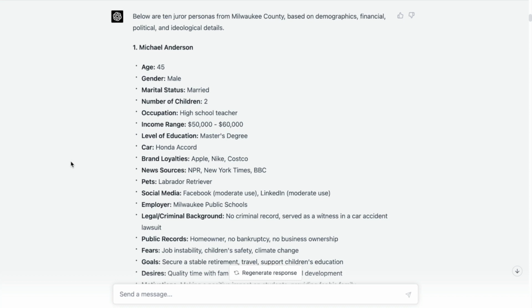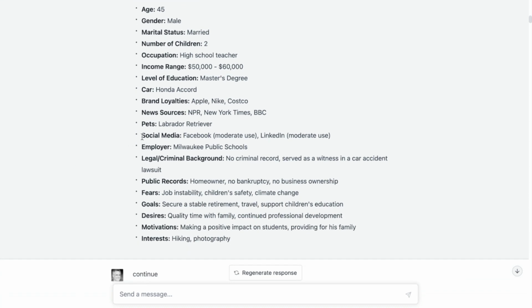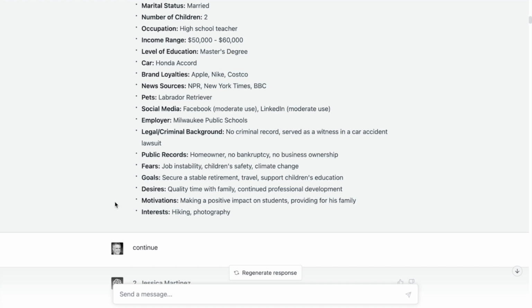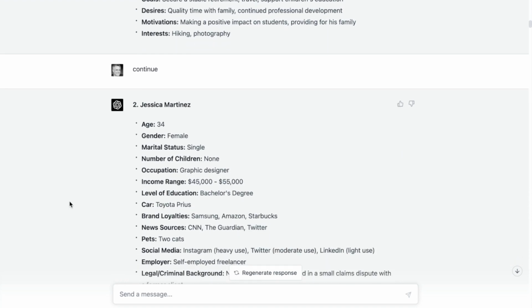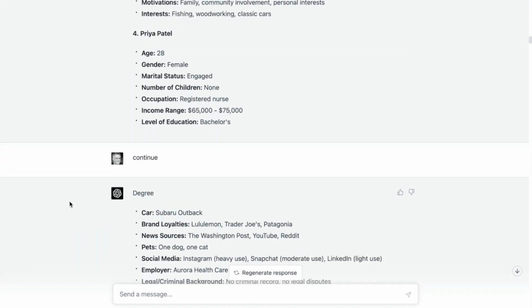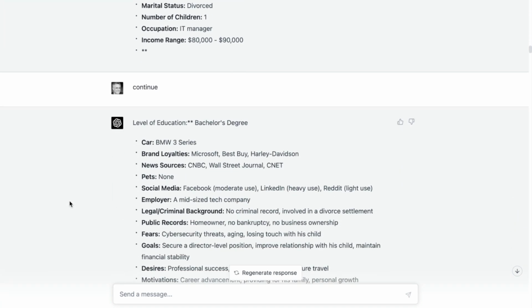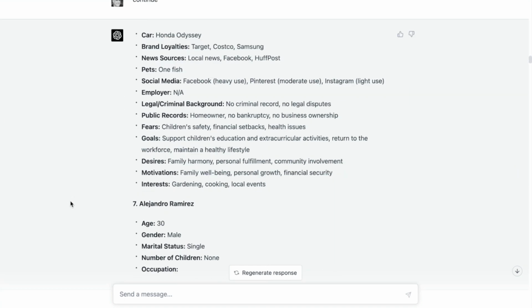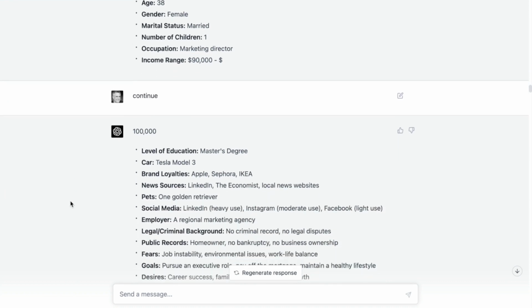So I started to get some really good feedback. In this case, I was doing everything from pets to where they get their news from, brand loyalties, criminal background, desires, motivations, interests. This was a lot more information than I had asked for in the previous experiment. And you see, I was using a little bit of markdown here just to make it a little easier to read. So I'm going to move all the way down to Emily Brown, our last one.